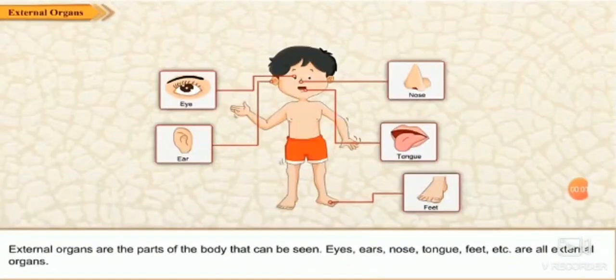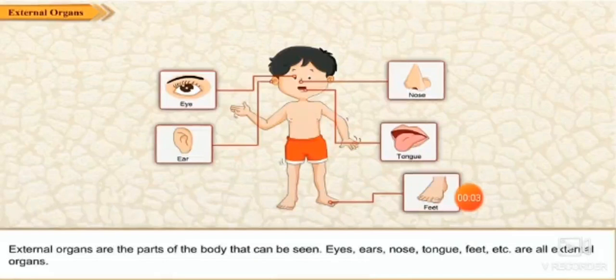External organs are organs that can be seen. For example, eye, ear, nose, tongue, feet. These organs can be seen from the outside. We can see the eyes of the person. We can see the ears also. We can see the nose also. We can see the tongue also. We can see the feet also.